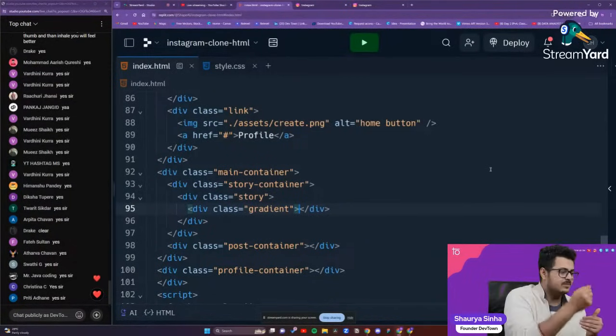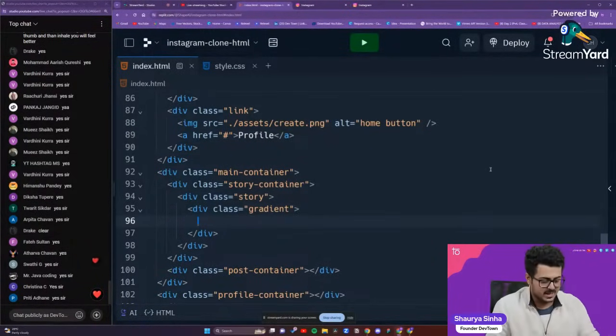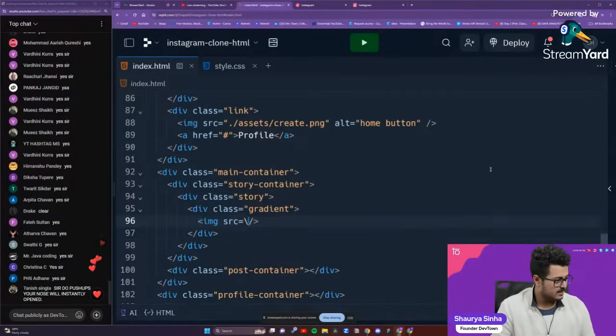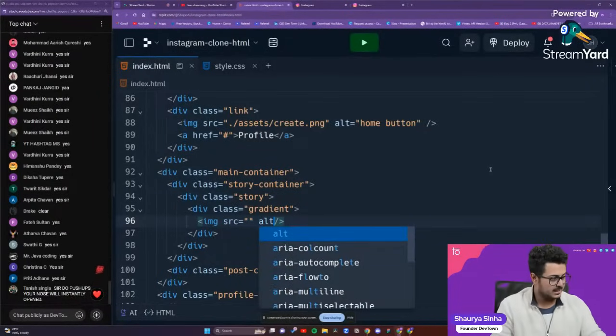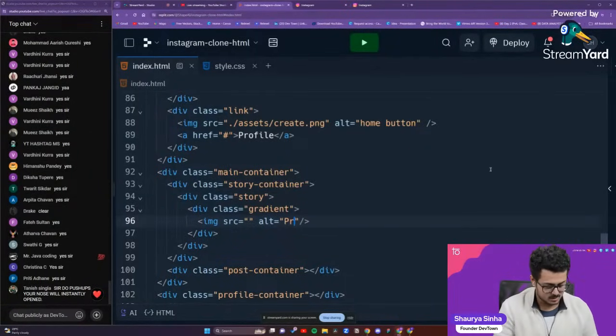And inside of this gradient border that we'll be creating, we'll have the image right over there, guys. So we'll put up the image tag right over here. The SRC is equal to a placeholder. We currently don't have the picture, we'll have to take it from somewhere. And for ALT, we'll put up the profile picture.